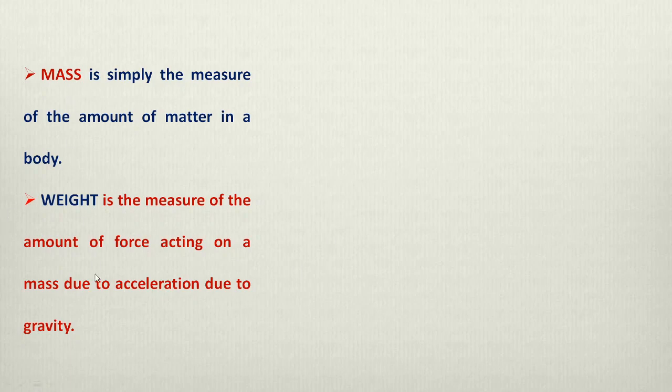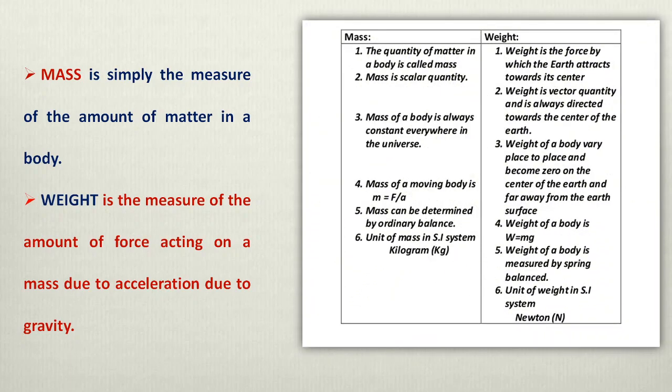We all know about mass and weight, that mass is the amount of matter which is contained in a body, and weight is the measure of the amount of force which acts on a body due to acceleration. This is the difference between mass and weight, where a column is made and you can see mass is the quantity of matter in a body, weight is the force, mass is a scalar quantity, weight is a vector quantity. Similarly, many differences are given.